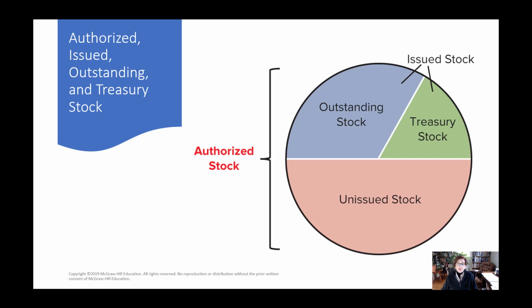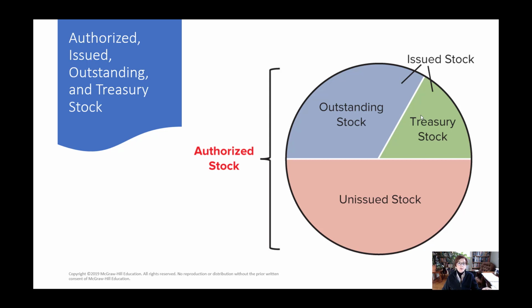Now the shares that are outstanding are the ones that are still in the hands of stockholders. So they've been sold to stockholders and the stockholders still have them. Treasury stock is shares that have been bought back by the company. So these are shares that were issued to stockholders and then they were repurchased and the company is holding them.